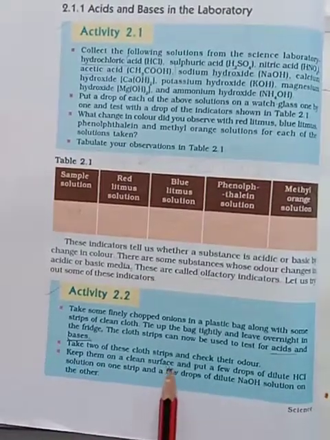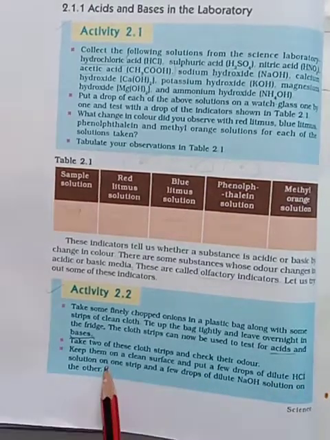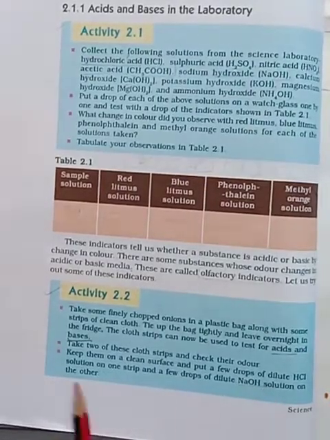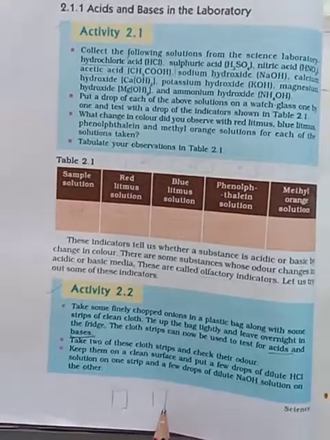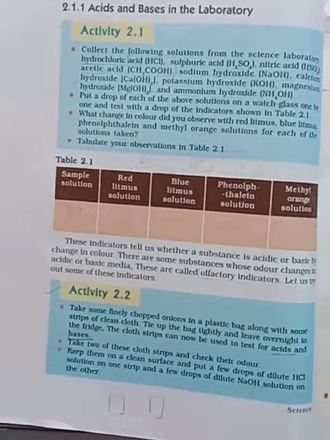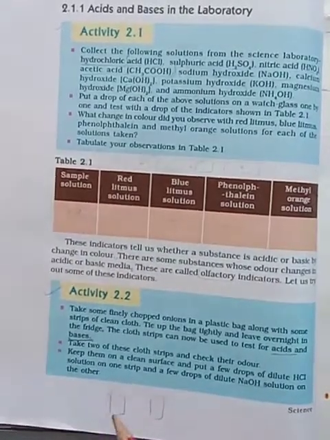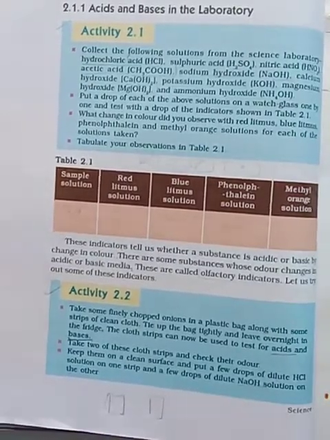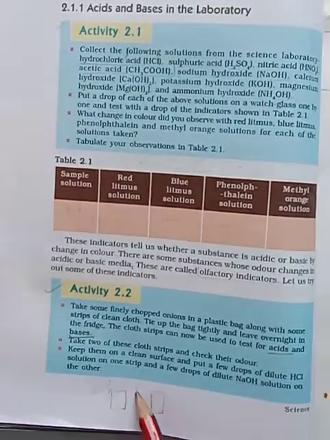Keep them on a clean surface, and put a few drops of dilute HCl solution on one strip and a few drops of dilute NaOH solution on the other strip. You should take two separate strips of the onion cloth strip, which you have tied up overnight. Here you should add acid for this one, and it changes its color, and for this one you should add a base.